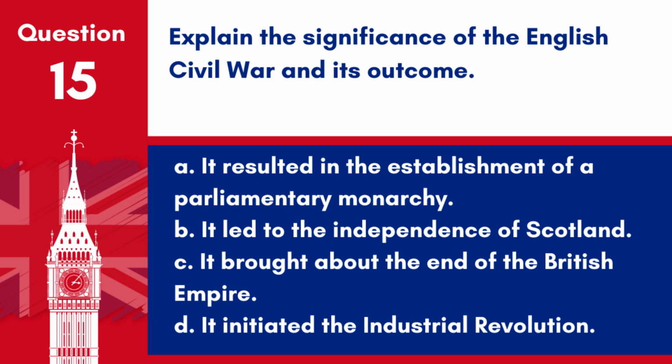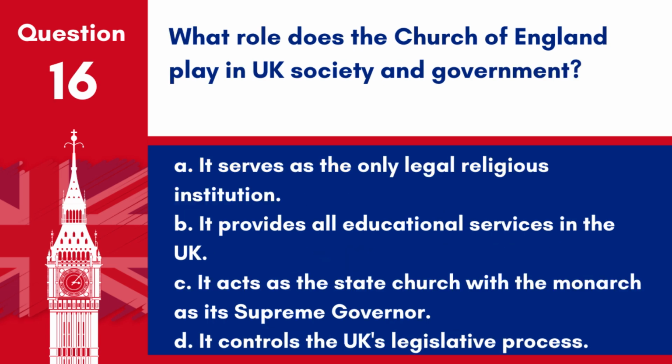Answer. A. It resulted in the establishment of a parliamentary monarchy. The English Civil War was significant because it ended with the execution of Charles I, the temporary establishment of a commonwealth, and ultimately the establishment of a constitutional monarchy. Question 16.